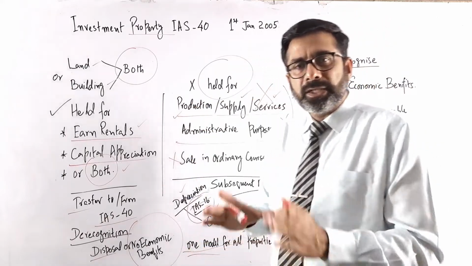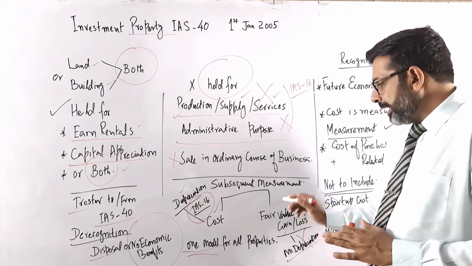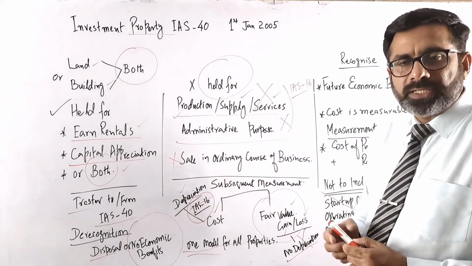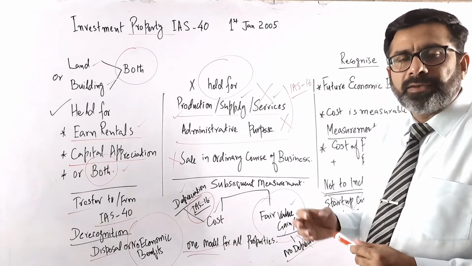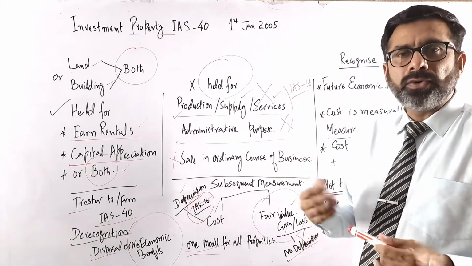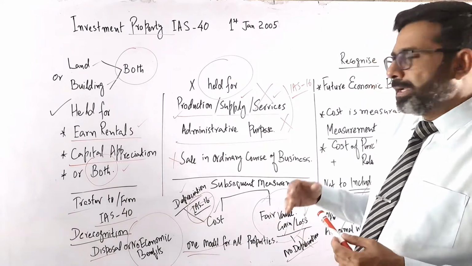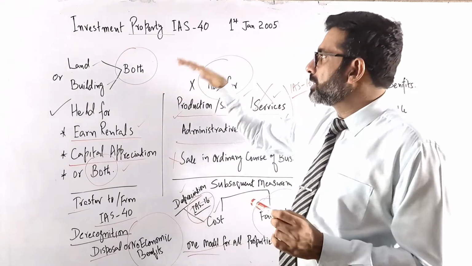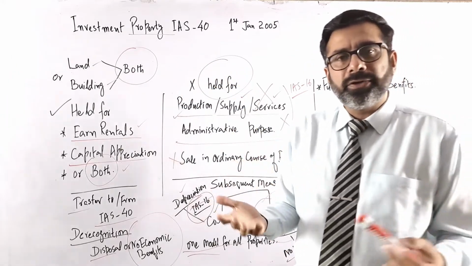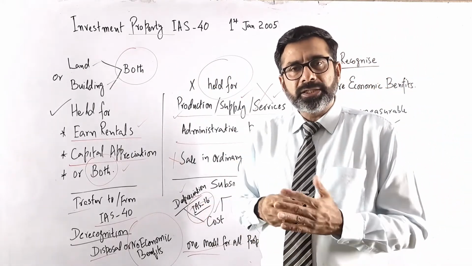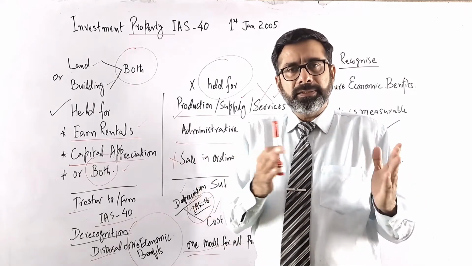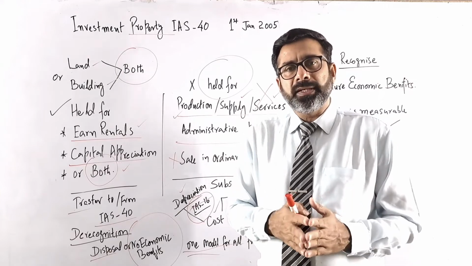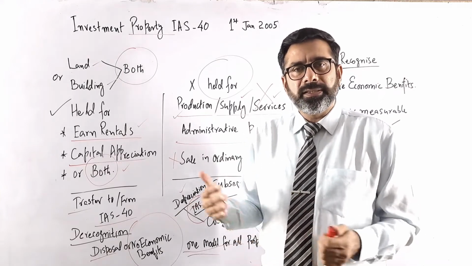In the next lectures, obviously we will discuss in detail the different fair value calculations, how it is done, what values should be included, and how it is calculated. And again, the most important thing: when we record investment property, there are some disclosure requirements in the statement of financial position or in the statement of comprehensive income. We have to write all the disclosure requirements. So we will discuss this in the next lectures.